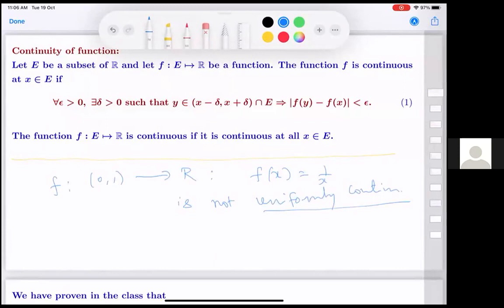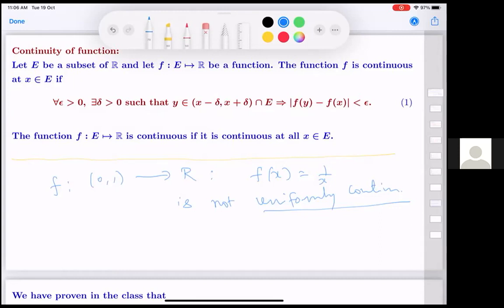This is not uniformly continuous. The set (0, 1) is not closed. And the problem happens at 0. The problem doesn't happen at 1. As you come closer and closer to 0, these deltas will keep increasing. For any fixed epsilon, the deltas will keep increasing.